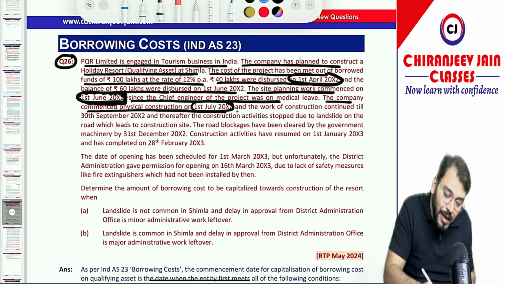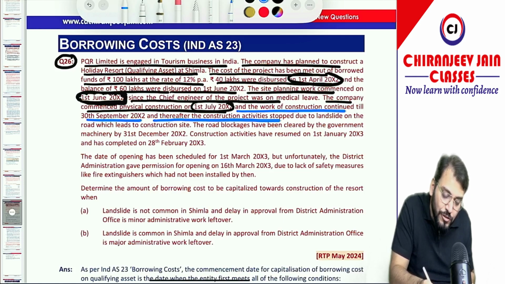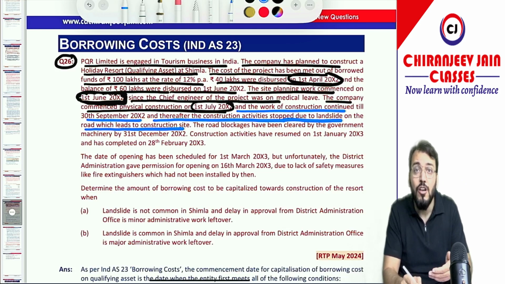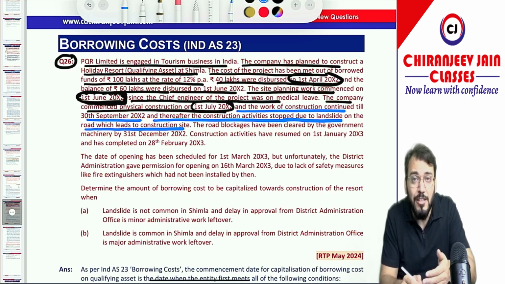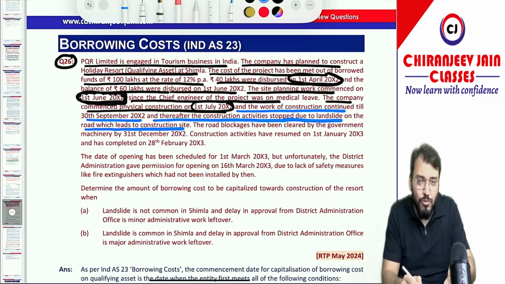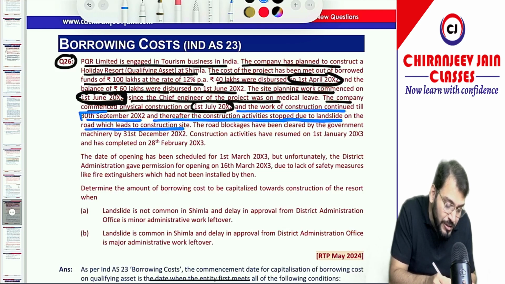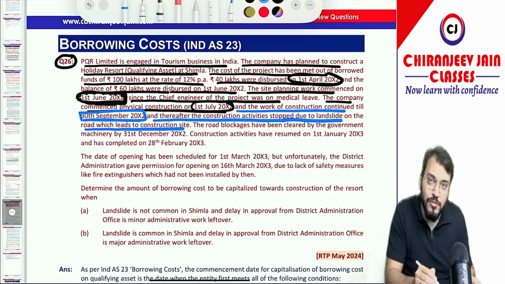Then what is given? The work of construction continued till 30th September 2002, and thereafter the construction activity stopped due to a landslide on the road which led to the construction site. If you remember, we need to suspend the capitalization of borrowing cost when active development is interrupted. So from this question you can understand that we need to suspend capitalization from which date? From 30th September 2002.